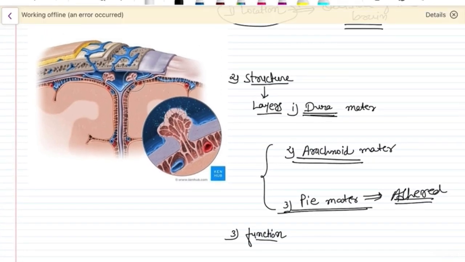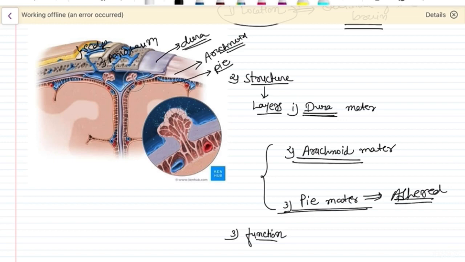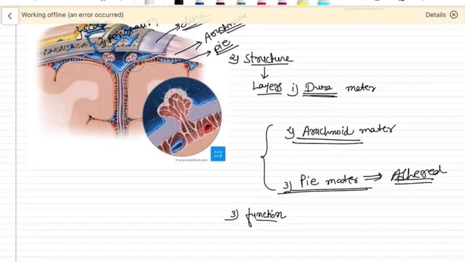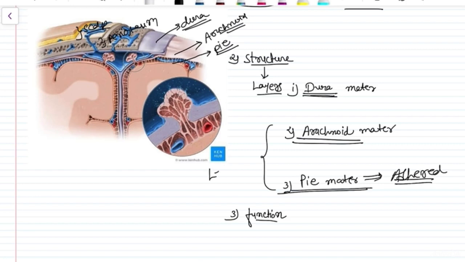You can see this one is the skull, then this is the periosteum, this purple one is the dura mater, this pink is the arachnoid, and this is the pia, right? Now the arachnoid and pia mater together are called the leptomeninges.